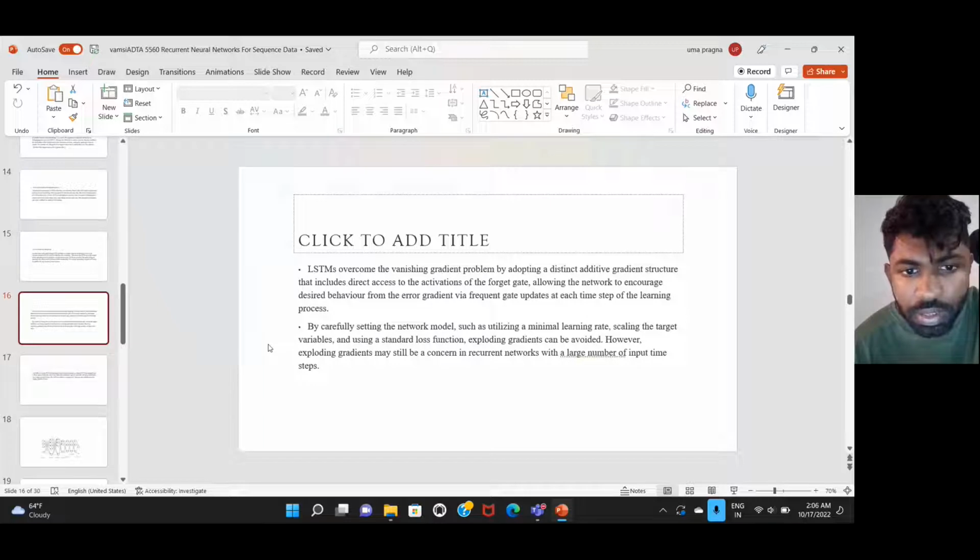LSTMs overcome the vanishing gradient problem by adopting a distinct adaptive gradient structure that includes direct access to the activation of the forget gate, allowing the network to encourage desired behavior from the error gradient via frequent gate updates at each time step of the learning procedure.